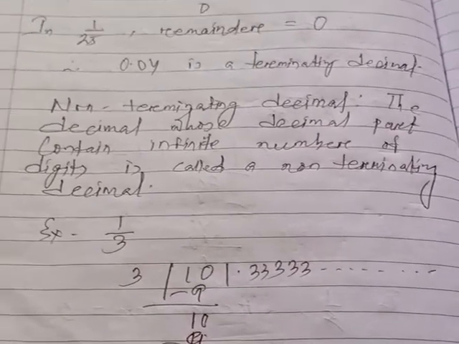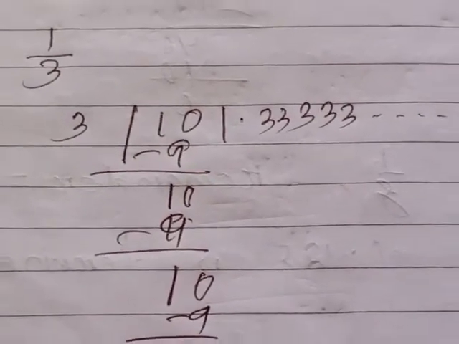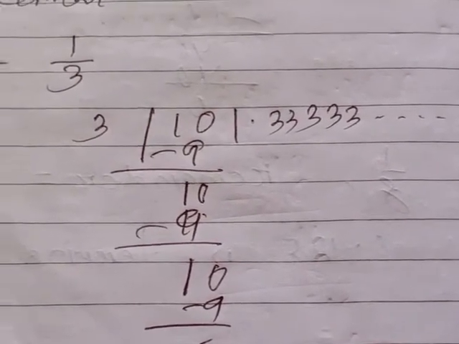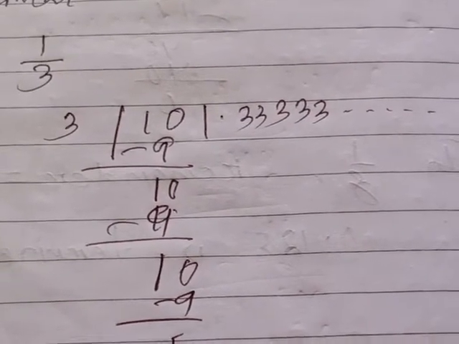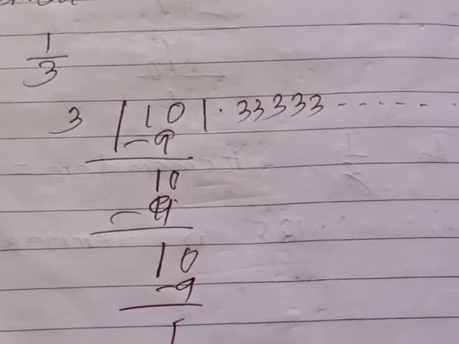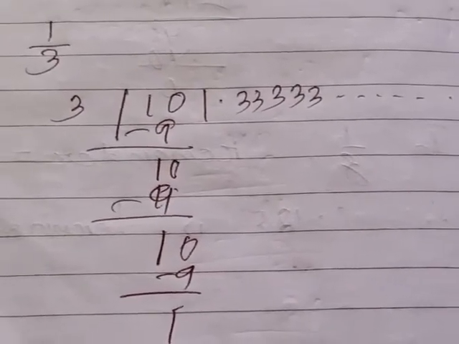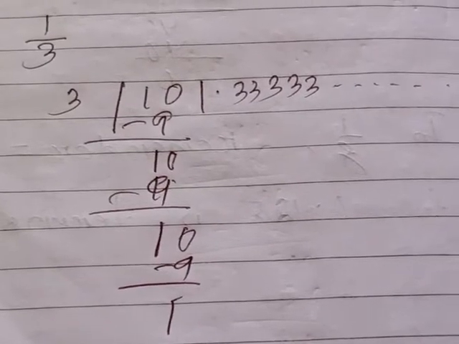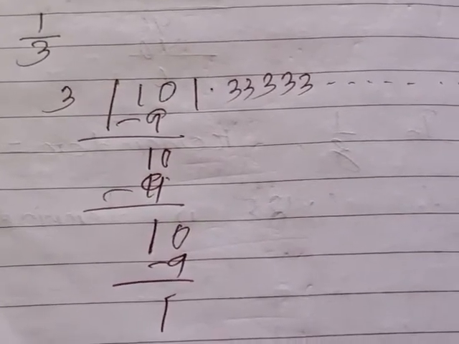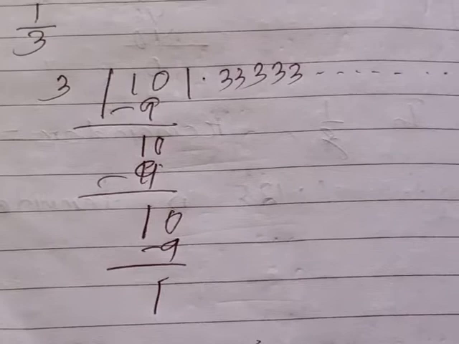For example, suppose 1 by 3. You divide the fraction 1 by 3. Put the decimal point, then divide 1 by 3 by putting the decimal point and putting 0. The number is 10. 3 threes are 9. Again the remainder is 1. Put 0, the same remainder, it will be 10. 3 threes are 9. Again the remainder is 1.